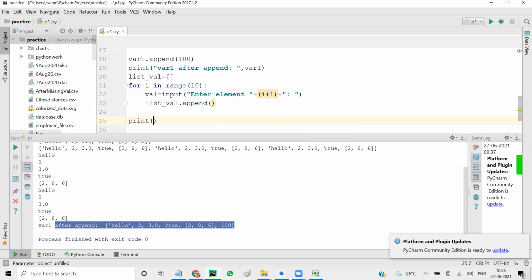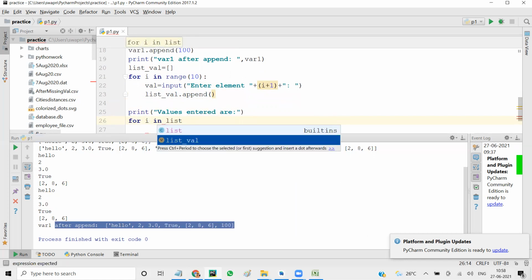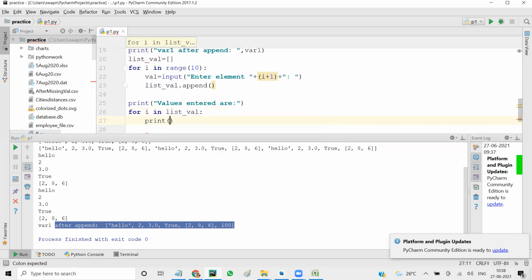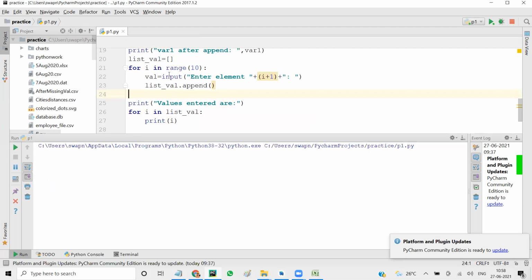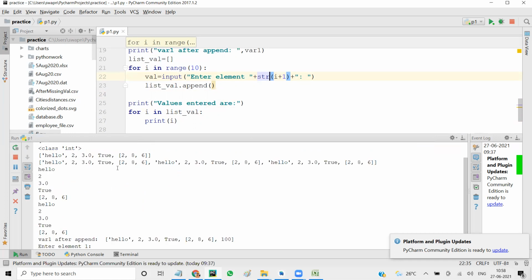Say print values entered are. And I'm going to say for i in list val, print i. So when I run it, the loop will ask me to input the values. See, i plus 1 is an integer. You can't add an integer to a string, so I have to convert this into string. I'll say str of. Now it will work fine.